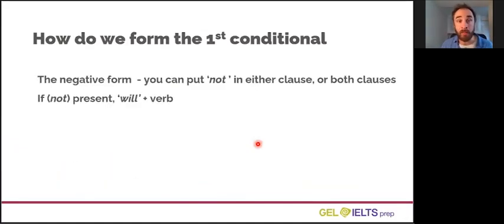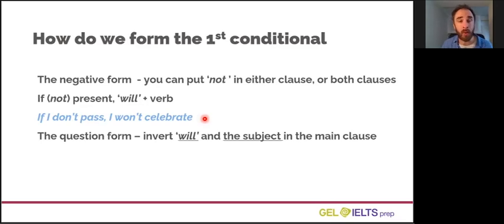The negative form, we can put not in the condition or we can put it in the result. For example, if I don't pass, that's a negative condition. I won't celebrate. That's a negative result. The negative of will is won't or will not. The negative of pass is don't pass or do not pass.